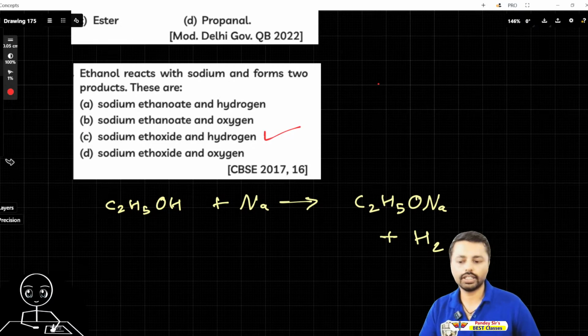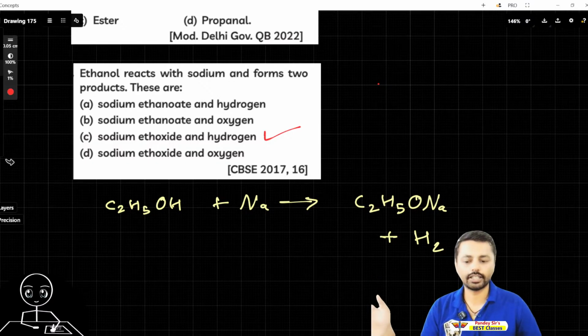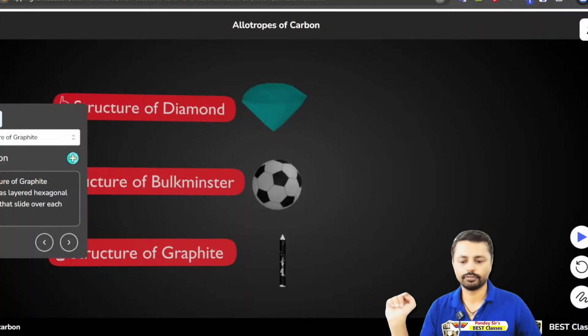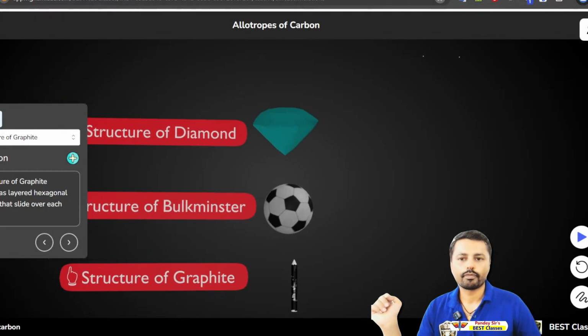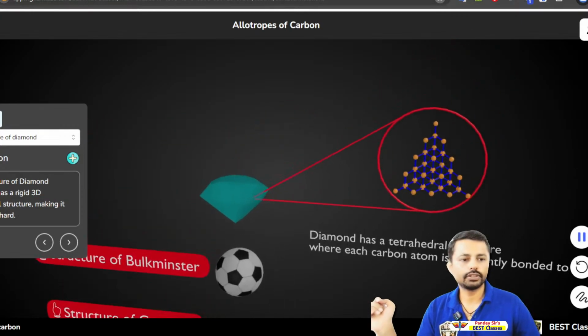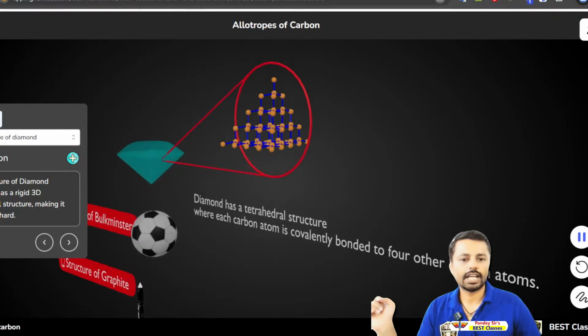Before going ahead, I will try to show, because I'm doing so many things at a time and sometimes these things are not working. Let's see. Yes, here it's working currently. So you can see here carbon's property, and carbon can form allotropes. See here, it is the diamond.